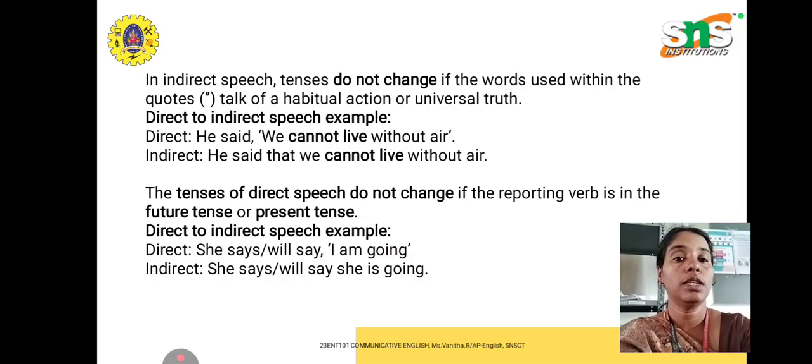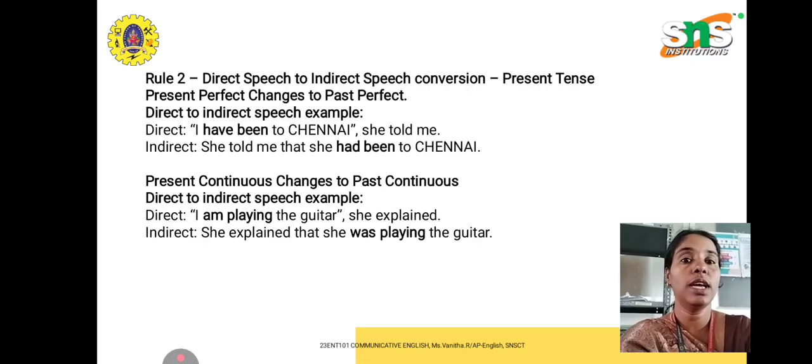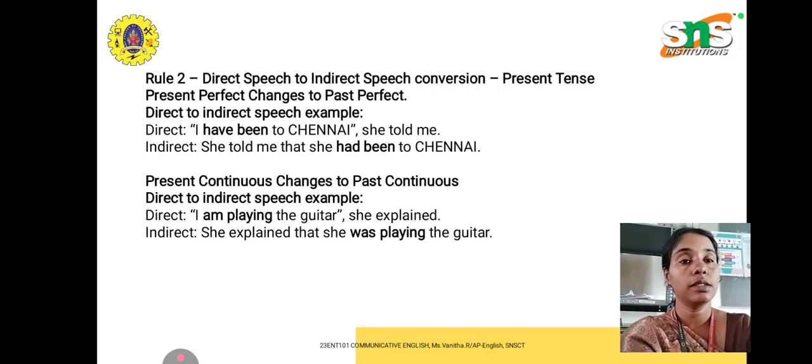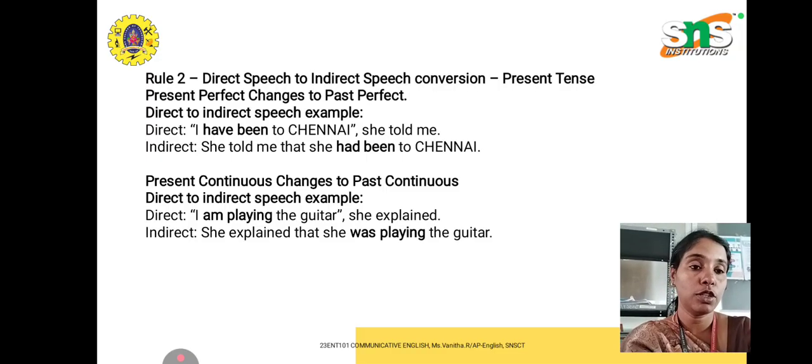Now rule number 2, direct speech to indirect speech conversion for present tenses. Present perfect changes to past perfect, and present continuous changes to past continuous. That is the basic rule.